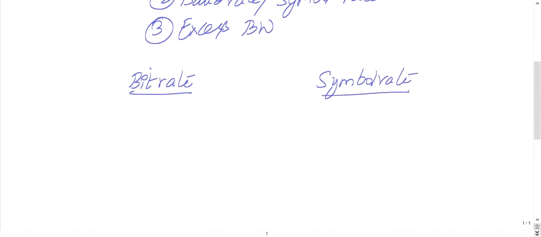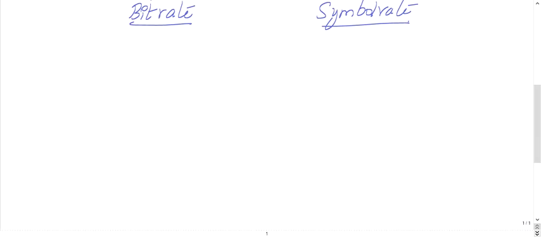I'll be discussing bit rate and symbol rate together. Bit rate versus symbol rate. Suppose you have one bit of information. This one bit can be either 0 or 1. In other words, you have one blank, and that blank can be filled with 0 or 1 in case of binary. We are dealing only with binary transmissions.